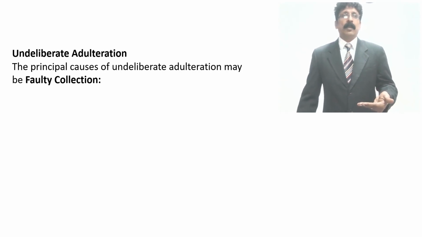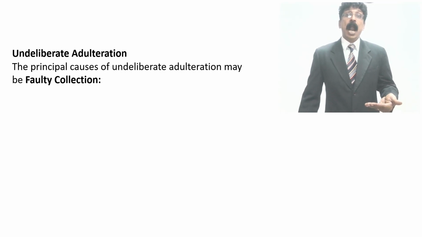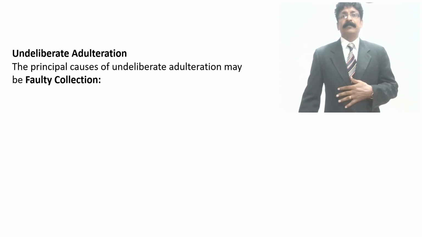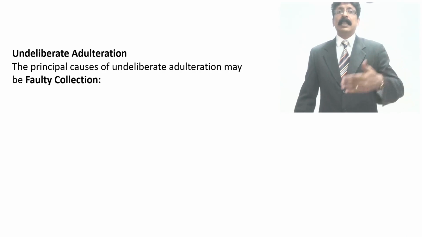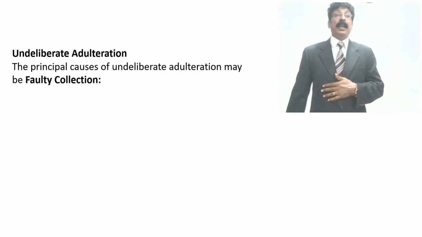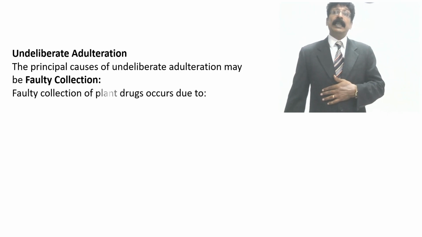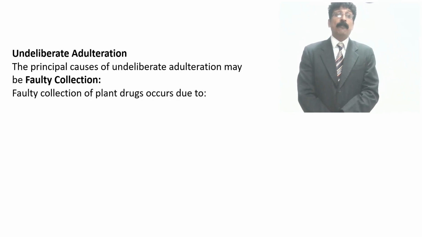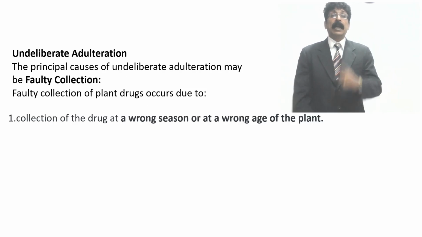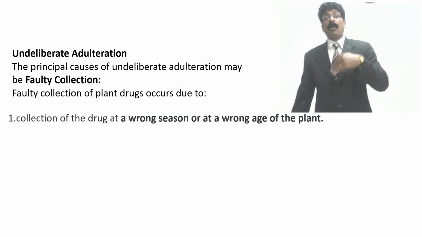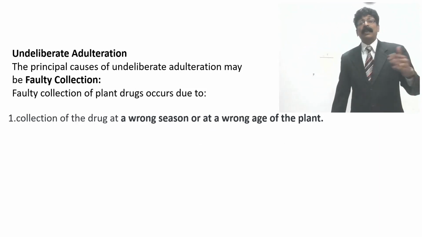The principal cause of undeliberate or unintentional adulteration may be faulty collection. Faulty collection of plant drug occurs due to, one, collection of the drug at a wrong season or at a wrong age of the plant.